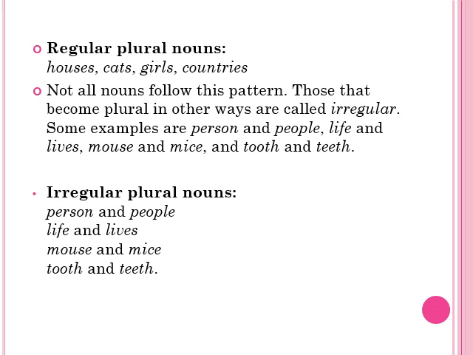Regular plural nouns are those which have s or es with them, whereas irregular plural nouns are those in which the word changes, for example person changes into people when it is turned to plural, life changes into lives, mouse into mice and tooth into teeth. These are known as irregular plural nouns.